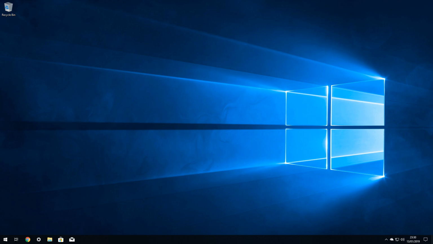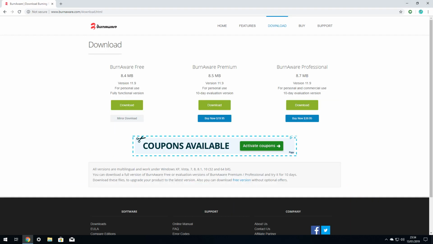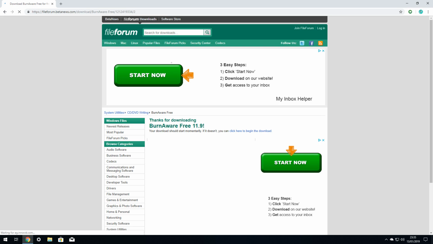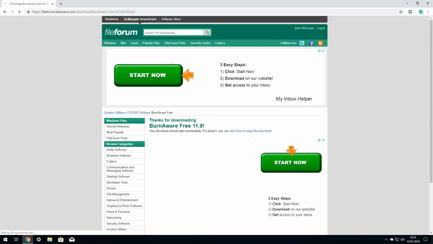To create the ISO file, we will use BurnAware Free, which is available from www.burnaware.com. Click on the download link to proceed. Note that there are paid versions, namely Premium and Professional, available, but the free version is sufficient for our purposes. We click on the download button to initiate the download, and are taken to the file forum page which hosts the file. Resist the temptation to click on any Start Now links. These are merely adverts and wait for your download to commence. BurnAware is a small download and it will complete quickly.